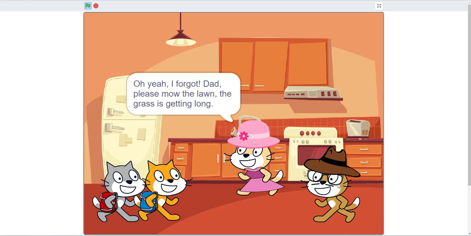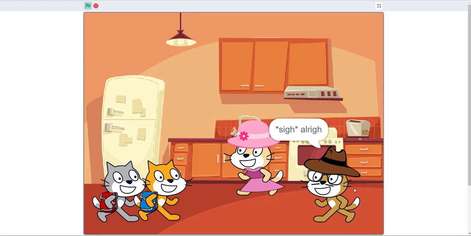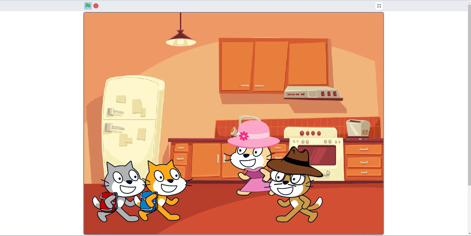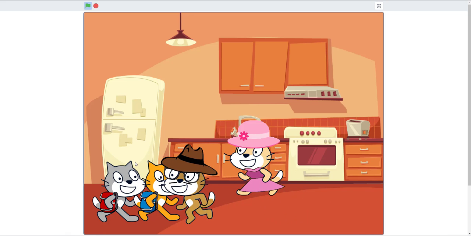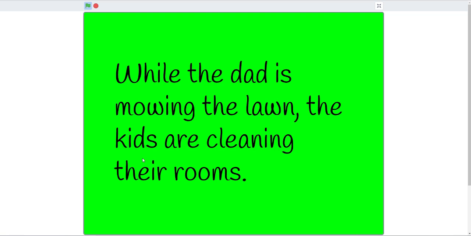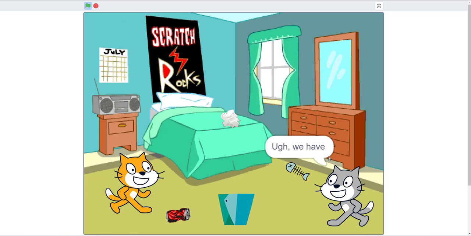And then the dad doesn't like it either. And then the dad just walks out of the scene to go mow the lawn. And then while the dad is mowing the lawn, the kids are cleaning the room, a little cutscene.